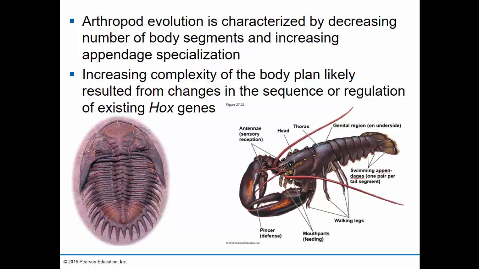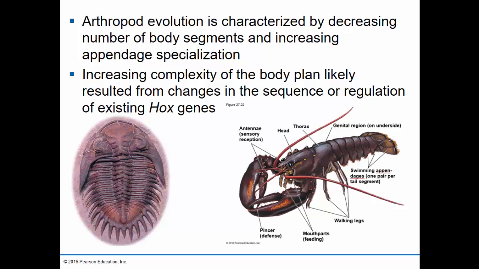Okay, so we can see this example if we compare a trilobite on the left, that's an extinct arthropod that lived many millions of years ago, and we see how there are a lot of different segments. But most of them are about the same. The first one is a little bit different, but all the other ones are pretty uniform. And the appendages, the pieces sticking off of the sides of the body of the organism, are pretty similar in size and shape as well.